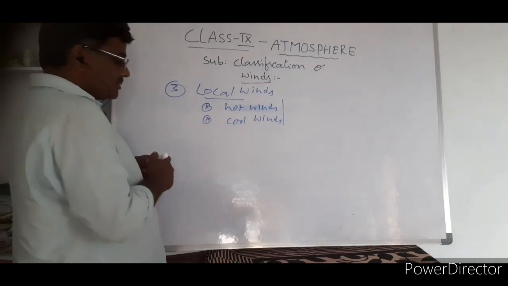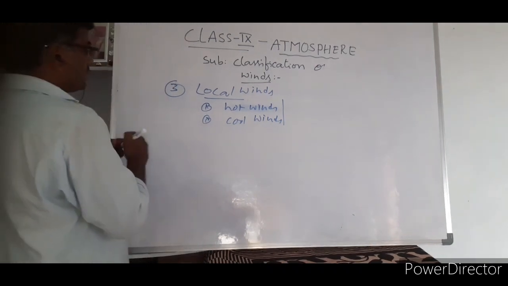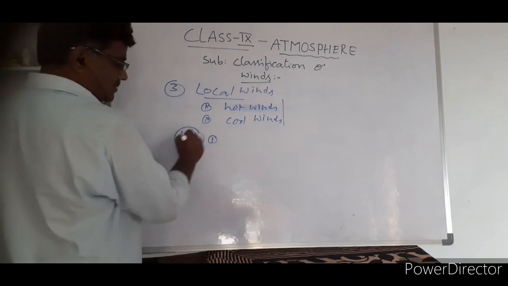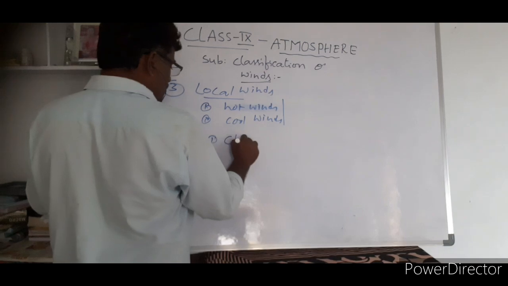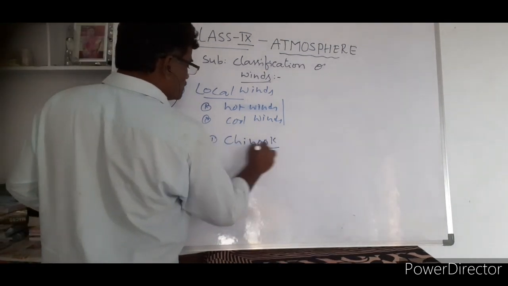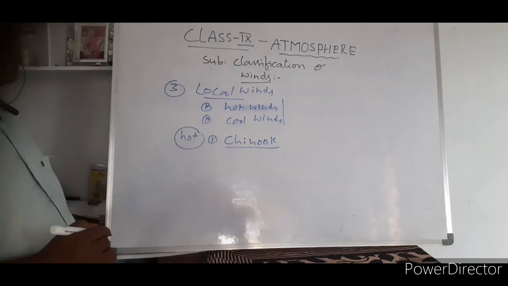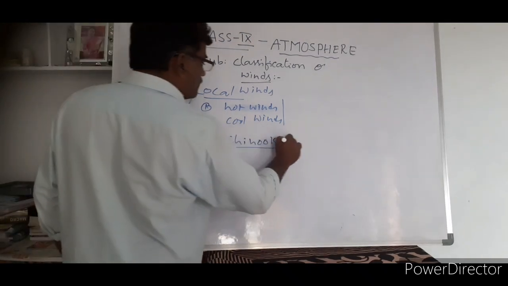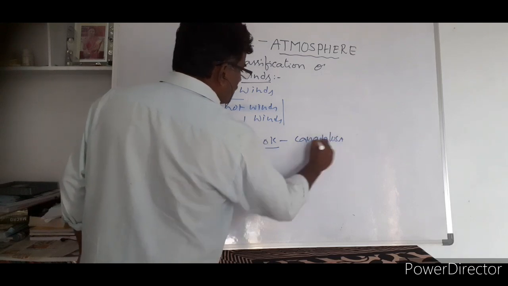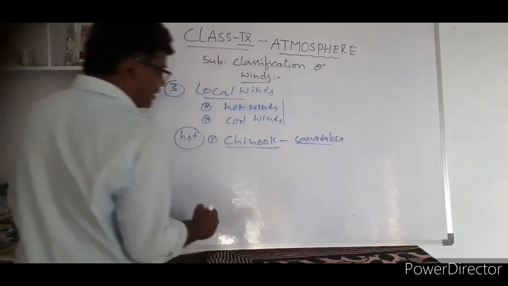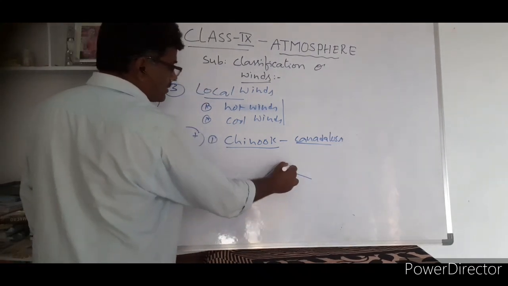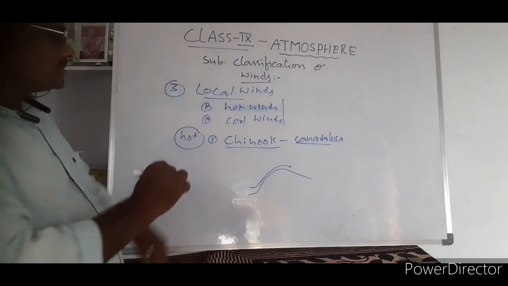Talking about local winds, as an example we take hot winds. Example for hot winds. First one is Chinook. What do you call this one? Chinook. The word is to be noted. Chinook, the wind that blows in Canada and USA, in between the two countries. Just like this, a country is there, from here to there.